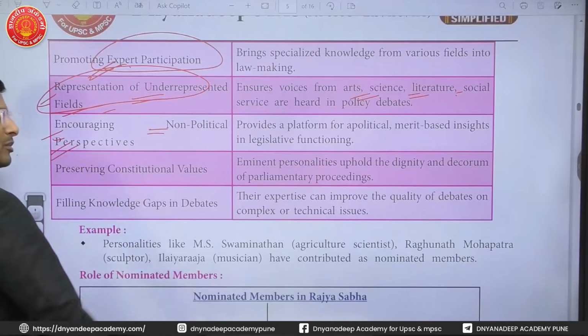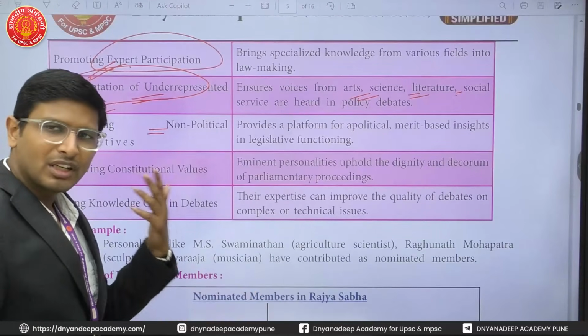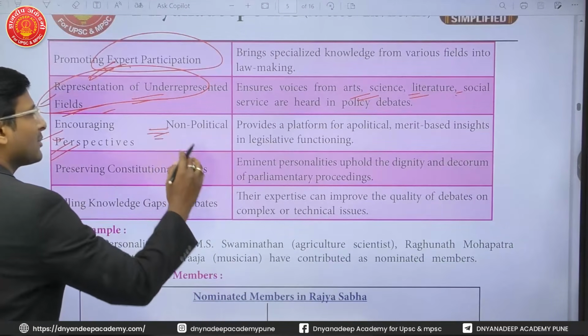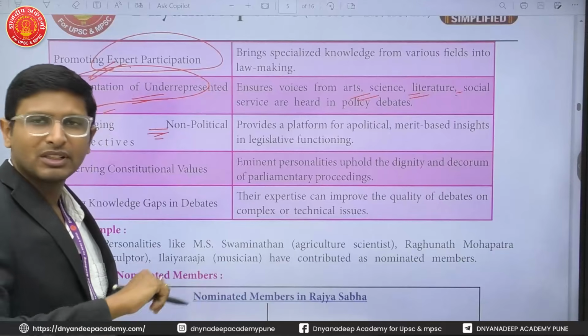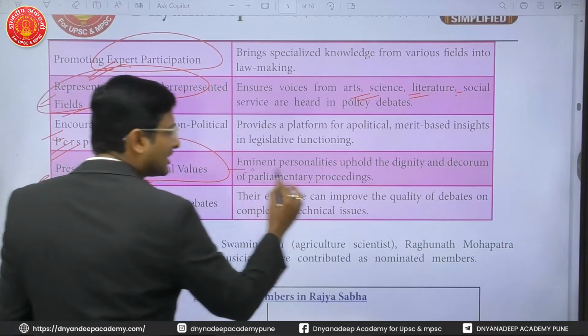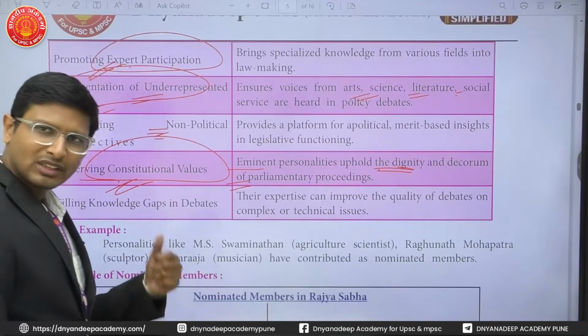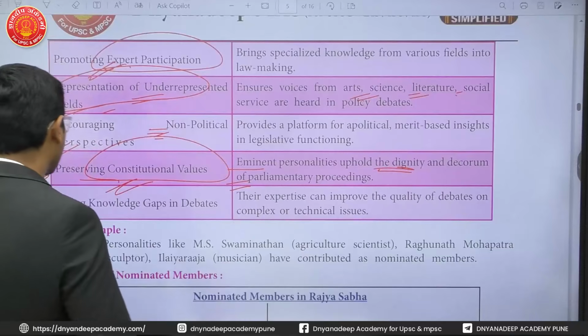Encouraging non-political perspective. See, most of the people, MPs, they are political people. So they only give the political perspective. These nominated people don't give the political perspective. That is why they are important. Preserving the constitutional values. Eminent personalities, of course, uphold the dignity and the decorum of the parliamentary proceedings. So that is why they are protecting the constitutional values in the parliament.